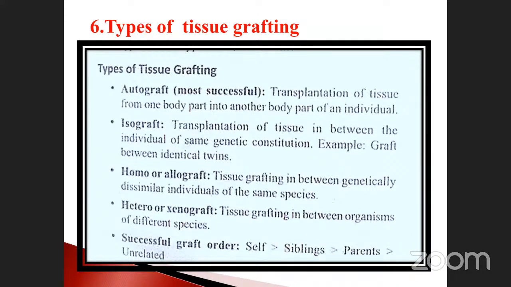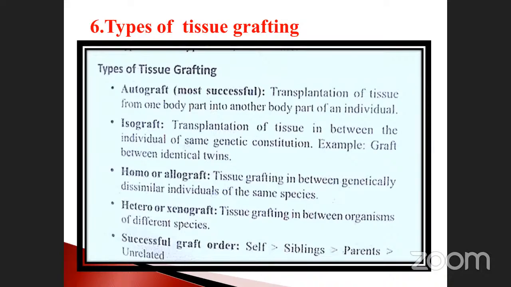Suppose you are the younger brother or elder brother, you can take the tissue from your sibling. Sometimes it may be a brother and a sister. That is called isograft, genetically identical, because they all come under the same genetic constitution. Such type of graft is called isograft. Iso means same.